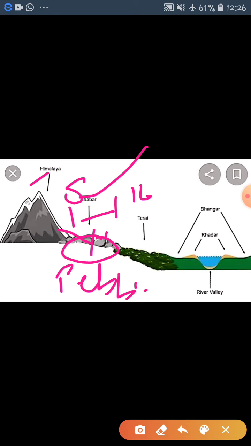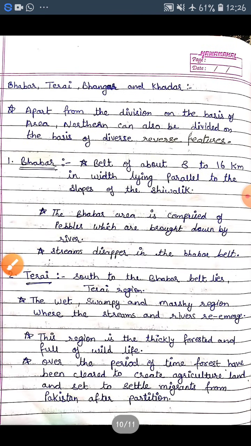You know very well that from the foothills of the Himalayas, when the river flows, it deposits sediments, and the sediments are not equal in size. Some are small and some are too big. The big stones are called pebbles. These pebbles are brought down by the rivers, and the streams disappear in the Bhabar belt. Understand?